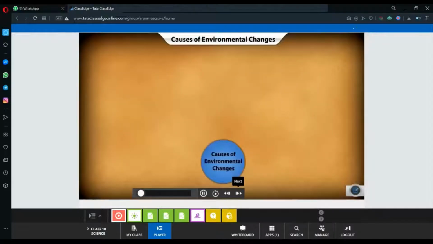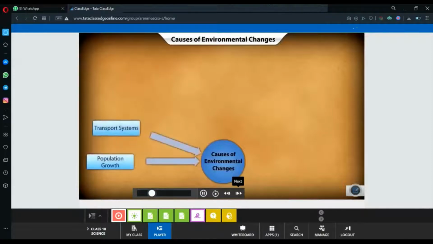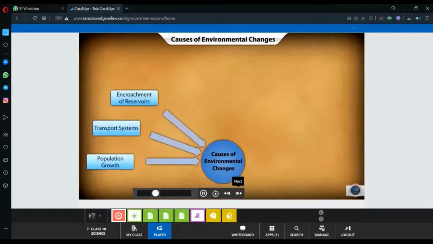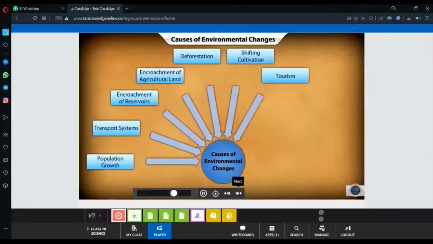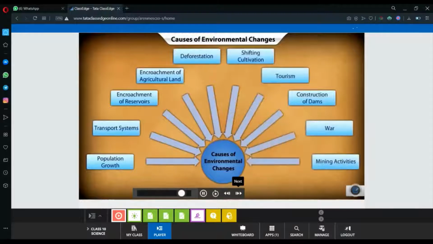The main causes of changes in the environment are population growth, transport systems, encroachment of reservoirs, encroachment of agricultural land, deforestation, shifting cultivation, tourism, construction of dams, war and mining activities. Click each tab to learn more about the causes of environmental changes.